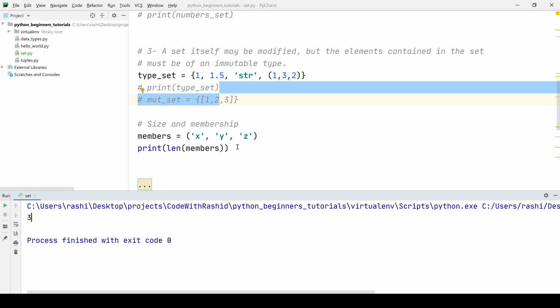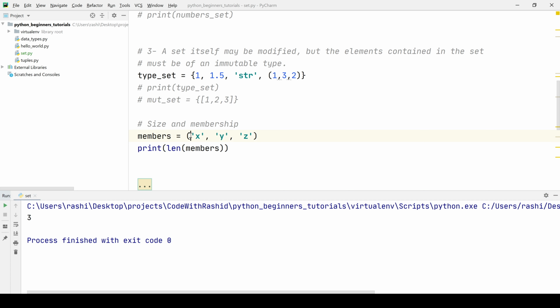In a similar way, we want to see the membership of Y in this set. How do we do this? So this is not a set. First of all, we need to convert it into a set. Okay, so now let's run this program again. We still have the length 3, and now if we want to check the membership of Y in this set, we will simply do Y in members.